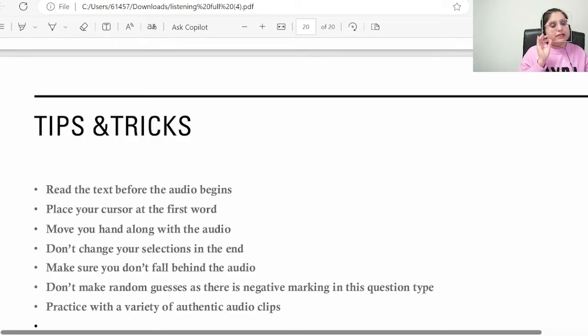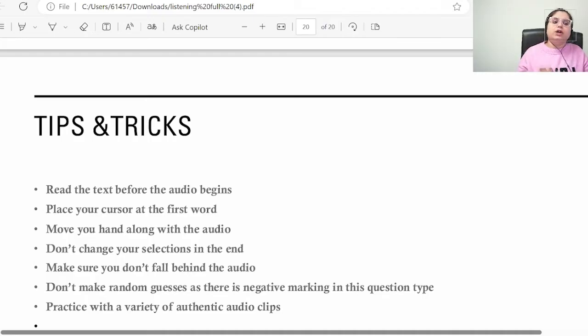And don't change your selections in the end. Which you have made selections already, don't go for that. But yes, if you think you have made any guess, just change it. Make sure you don't fall behind the audio. The same thing I told you before as well. It shouldn't be like that you are on the start and the speaker is ahead. So you have to make sure you go along with the speaker when the speaker is speaking, and you have to move your hand along with that. Don't make random guesses as there is a negative marking. So you have to be very, very careful when attempting this.